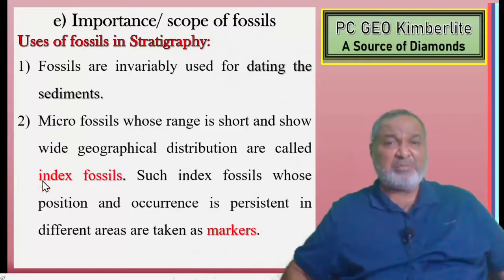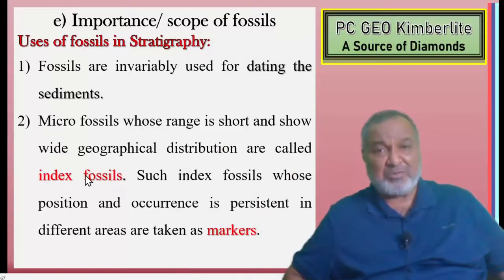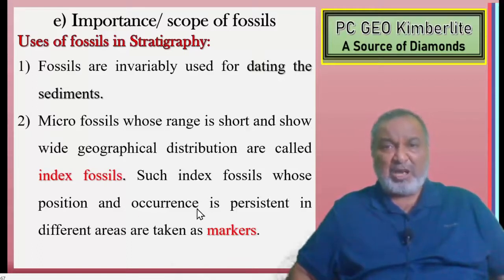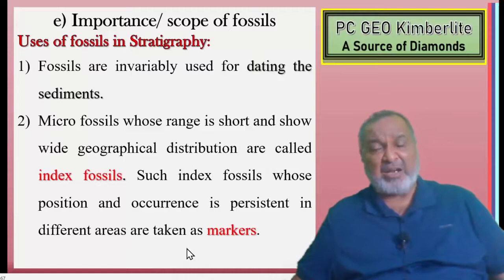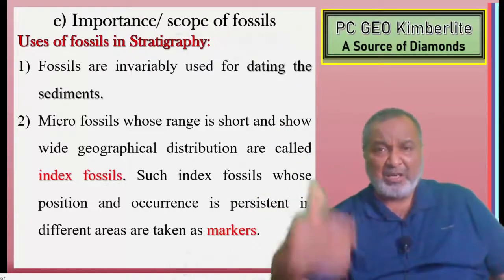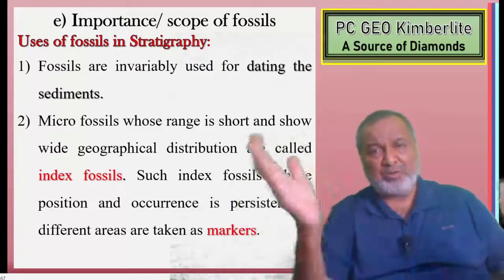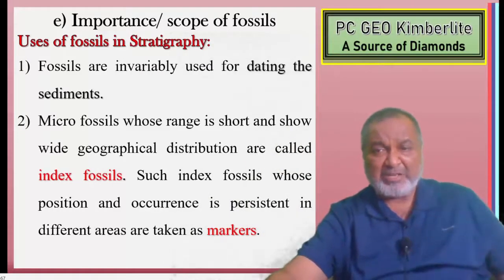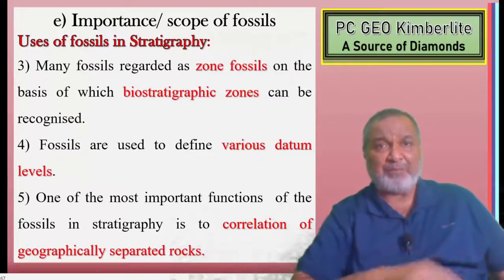These particular fossils we call index fossils. Such fossils, whose position and occurrence is persistent in different areas, are taken as a marker. On the basis of that we can correlate older and younger beds, and compare two different lithologs, with the index fossil as a marker.